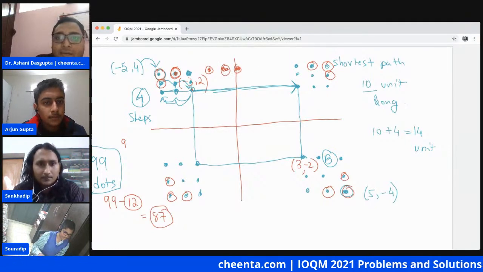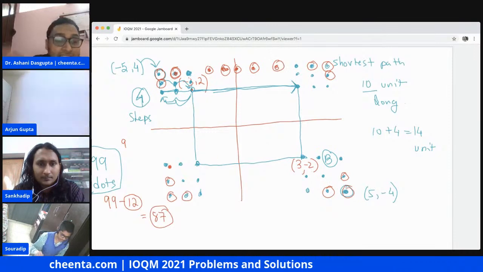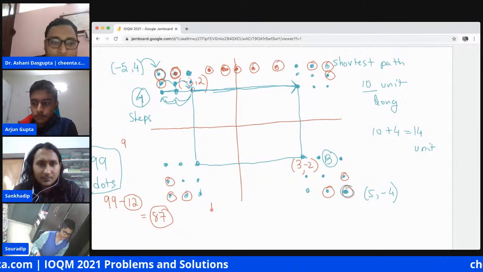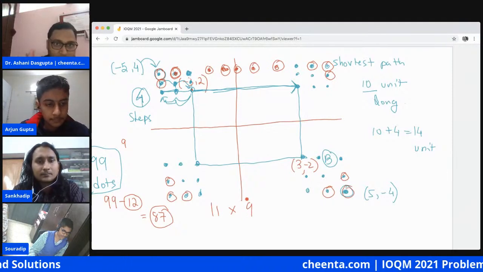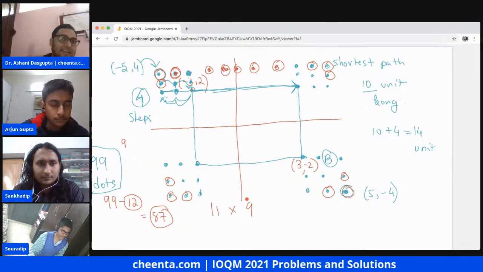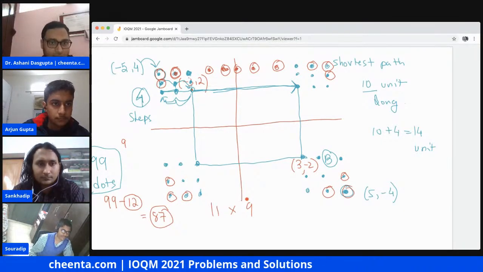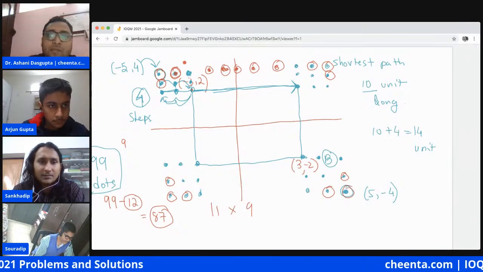But we counted them because we did 11 times 9, right? When we did 11 times 9, all the points on those 11 vertical lines times all the points on these 9 horizontal lines, all of them are counted. I just drew them on a block.